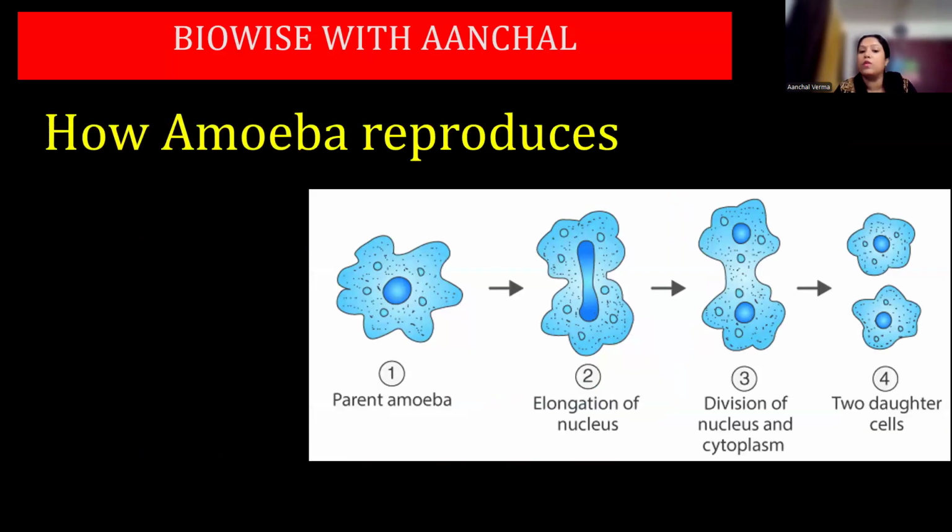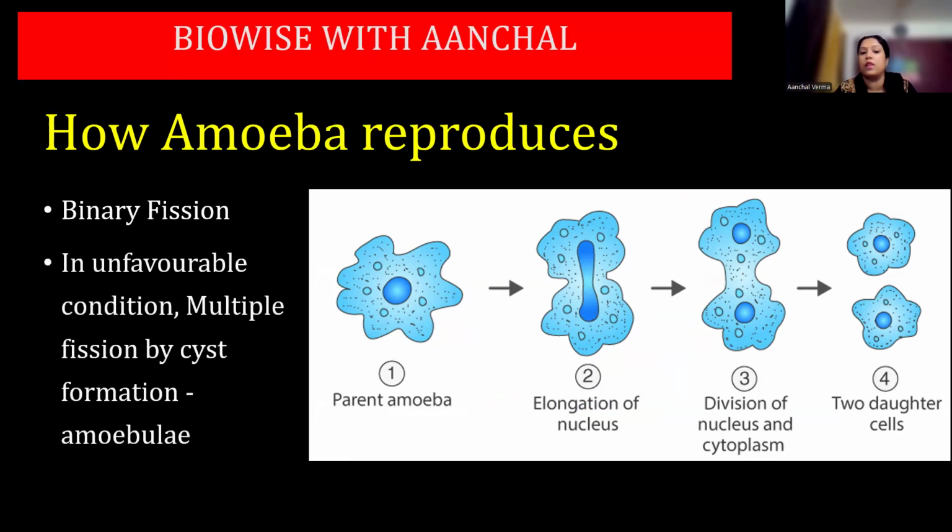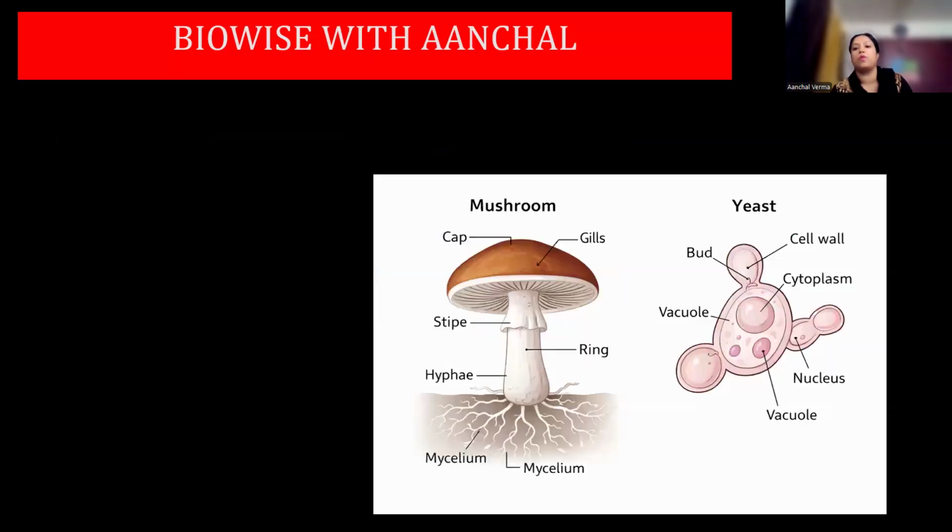How does amoeba reproduce? Parent amoeba, you can see, divides by first elongation of the nucleus, then division of the nucleus, and then the division of cytoplasm into two daughter cells. That is binary fission. In unfavorable conditions, you have cyst formation that causes multiple fission, and many baby amoebae, which are called amoebulae, are formed in this process.